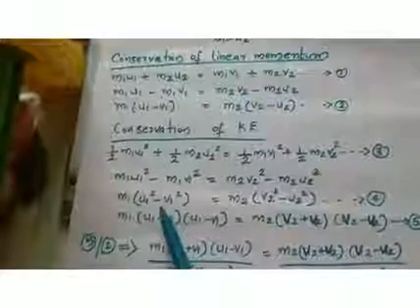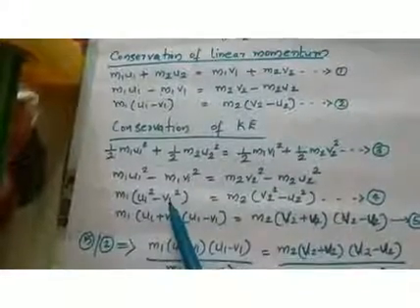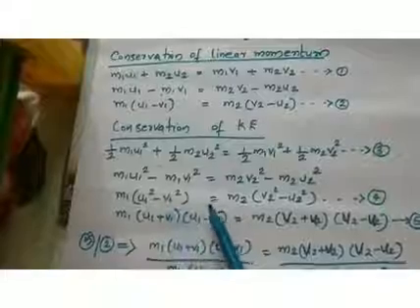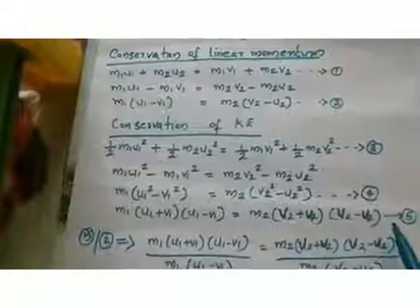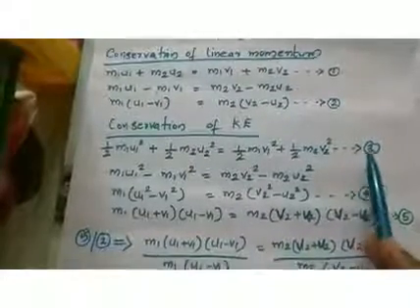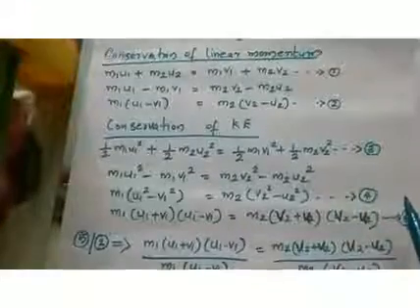Again, the terms in the brackets are in the form a square minus b square. And you know a square minus b square is equal to a plus b into a minus b. So u1 square minus v1 square is equal to u1 plus v1 into u1 minus v1. Similarly, v2 square minus u2 square is equal to v2 plus u2 into v2 minus u2. Let this be our equation 5, and let the others be equation 3 and equation 4.